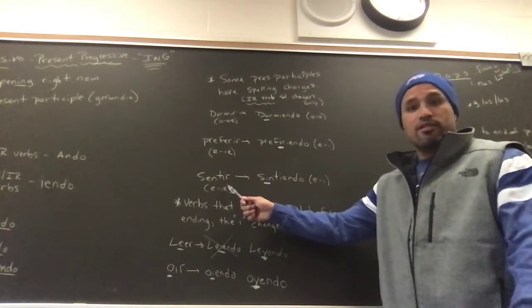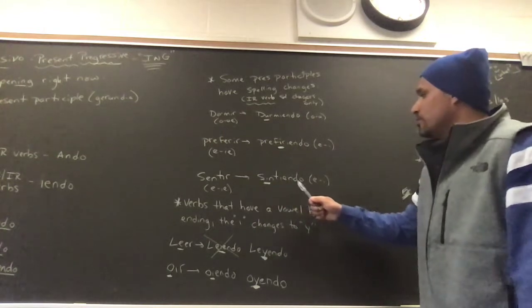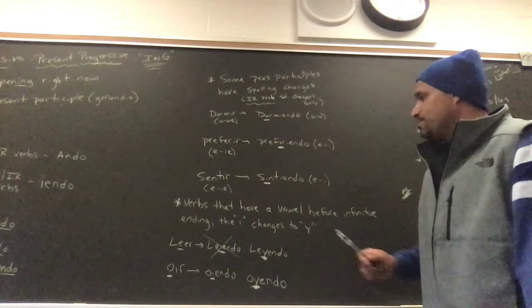All right. Sentir is an E to IE stem changer in the present tense, but it's an IR verb. So it fits the mold. Right, it's going to change from E to I. Sintiendo, S-I-N-T-I-E-N-D-O.